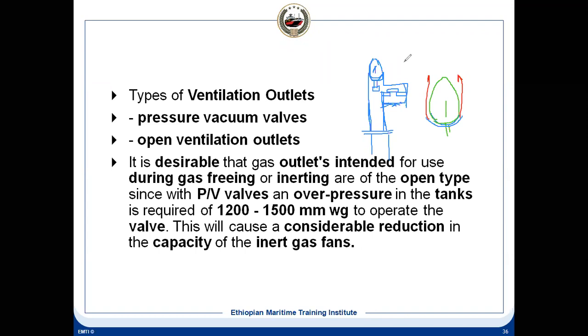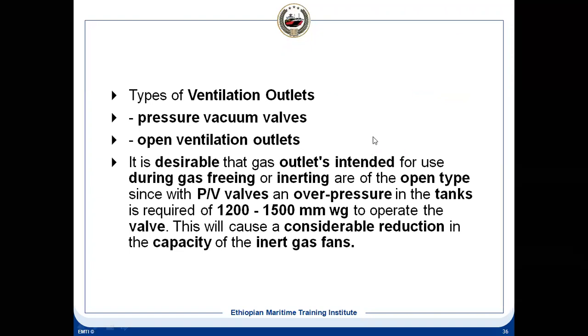So this is the way the pressure works. Each individual tank will have a pressure vacuum valve, and the ventilation will be common. Like we have seen the PV breaker, it is the common line, as well as the mast riser, there will be a ventilation outlet that will be common. And this is the pressure vacuum valve with the high velocity vent, and individual tanks will be having the valve.